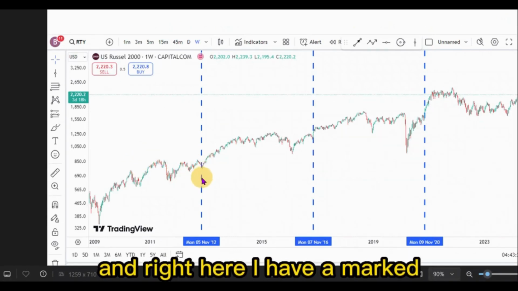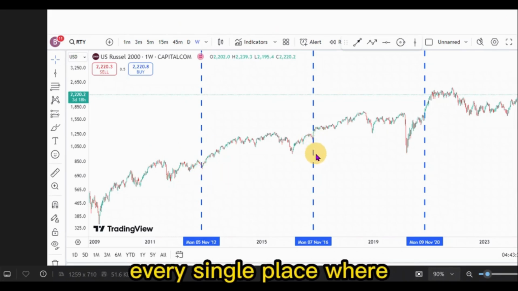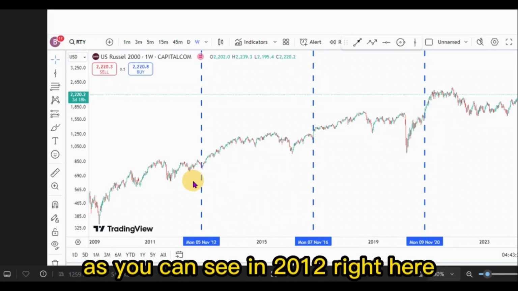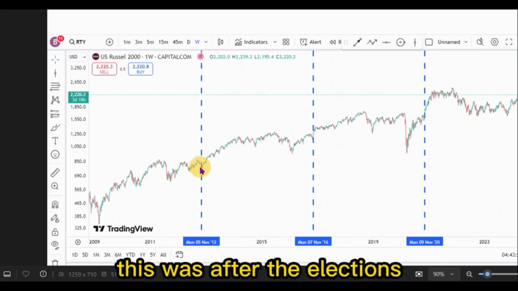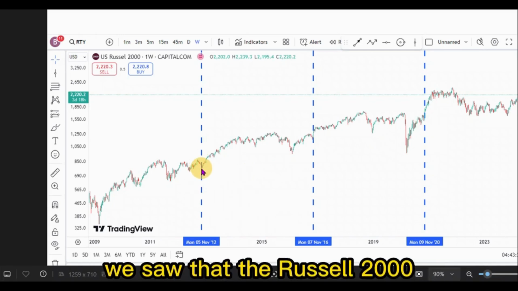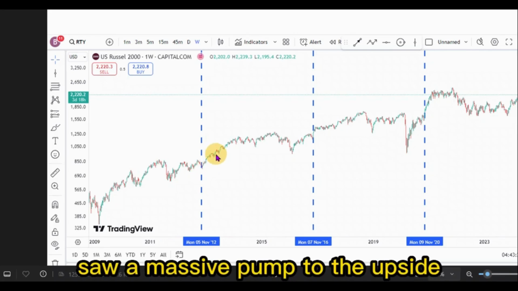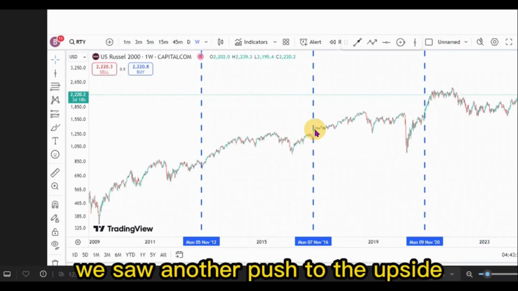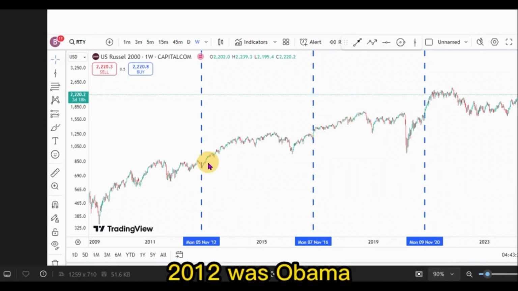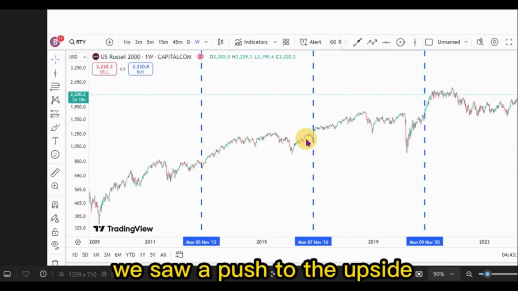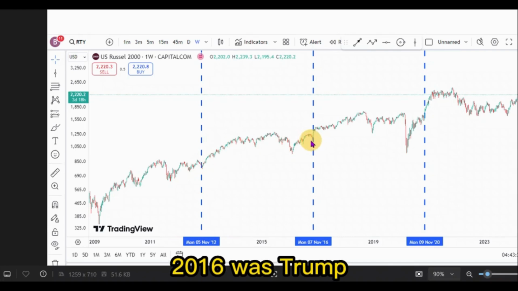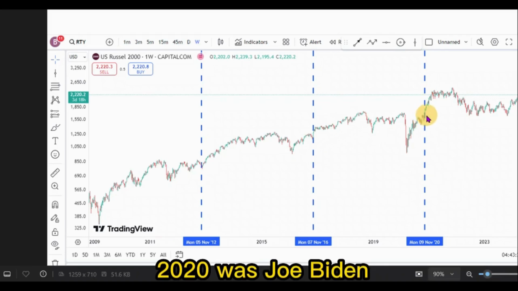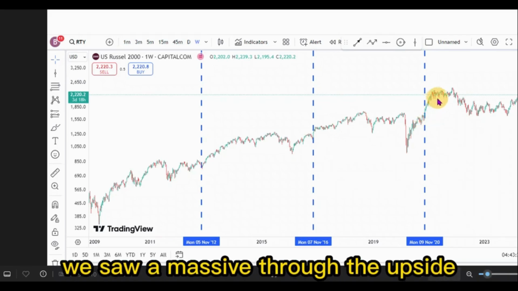And right here, I have marked every single place where we had elections, or probably the last 3 elections. As you can see in 2012, right here, this was after the elections. We saw that the Russell 2000 saw a massive pump to the upside. The same thing happened in 2016 when Trump won. We saw another push to the upside. 2012 was Obama. We saw a push to the upside. 2016 was Trump. We saw a push to the upside. 2020 was Joe Biden. We saw a massive push to the upside.